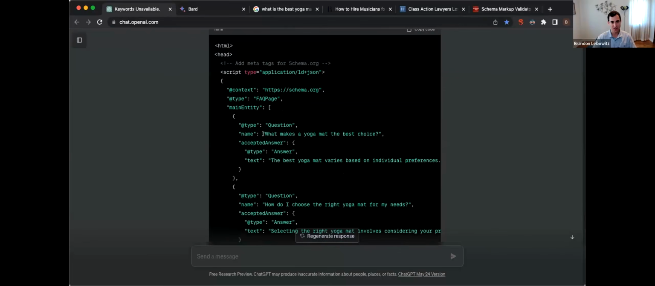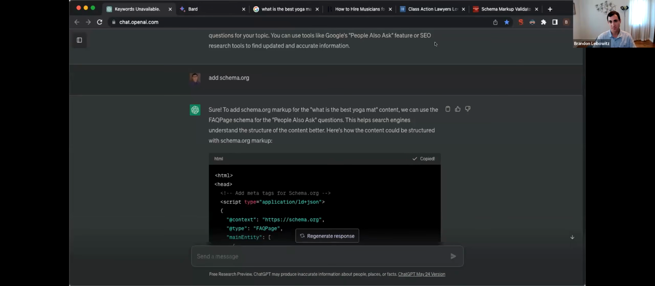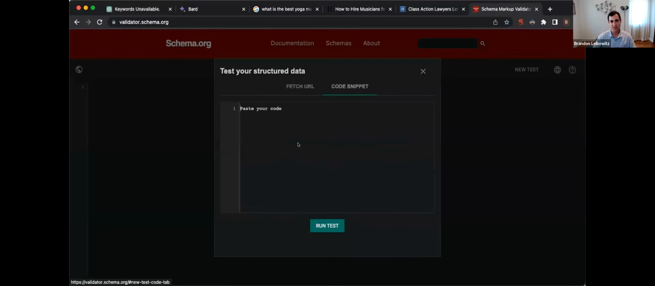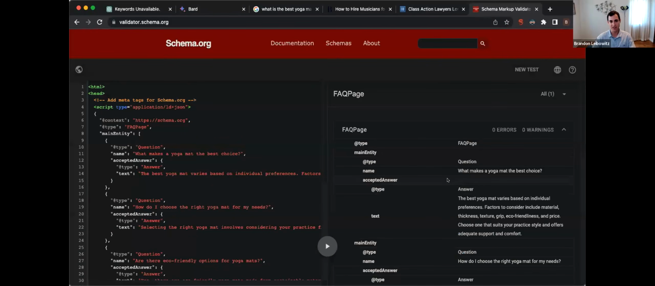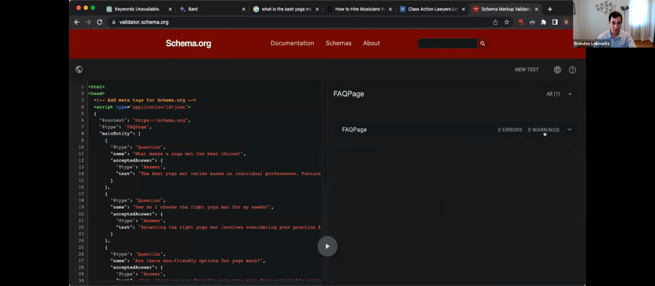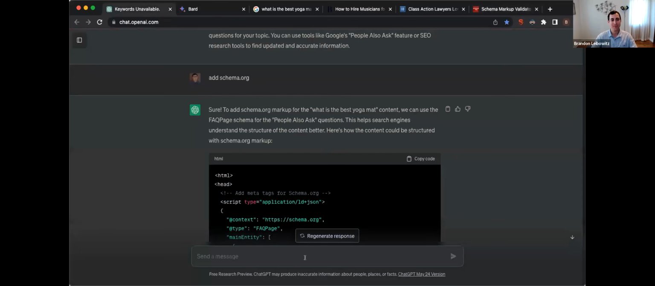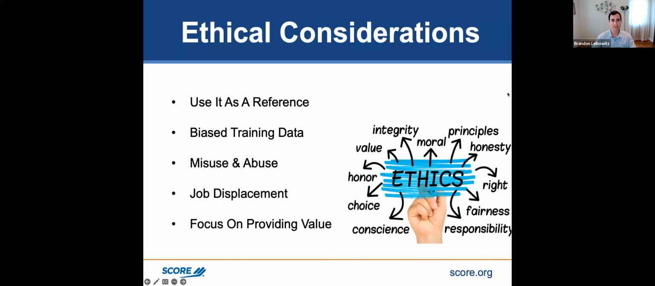So I could copy this code, paste it into this validator, and it'll validate it. And this one actually got 0 errors, 0 warnings. It's great, but usually when I do it, half the time it'll show some errors. So that's where you've got to keep asking it to fix the errors, and you can tell it whichever error to fix, and it'll do it for you, which is really, really nice and saves a lot of time. So yeah, it's not perfect, but it definitely works to save some time.